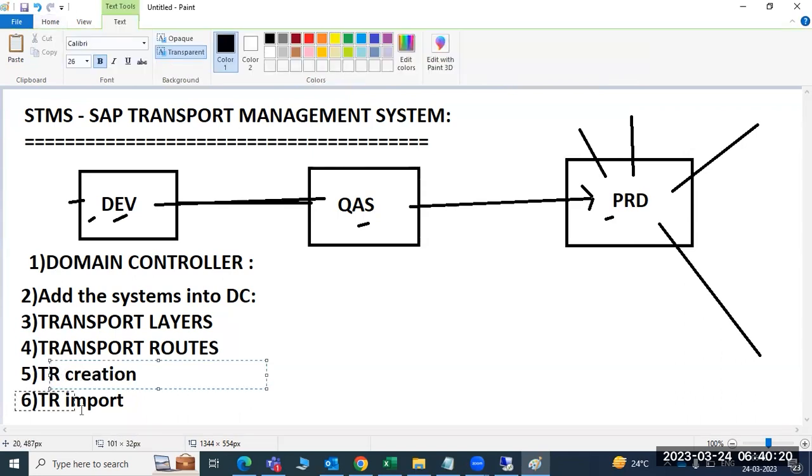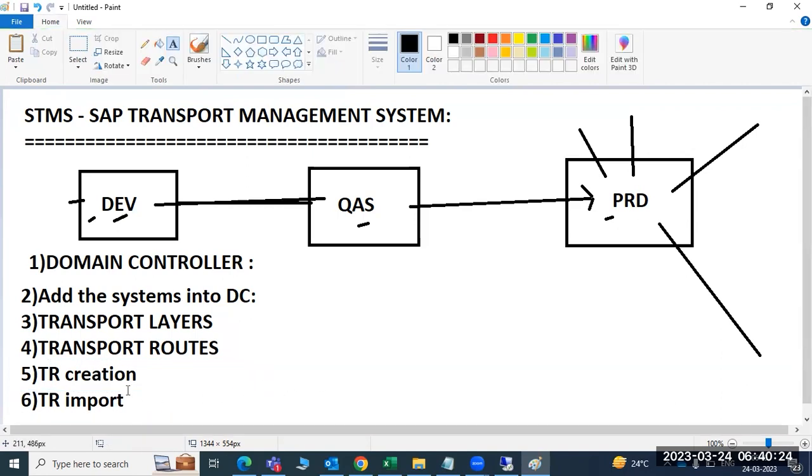This is purely our activity. Daily we have to perform it regularly. Every day we will get bulk transports, so every day we have to perform the bulk transport activity and the TR import activity as well, right? Then the domain controller is a one-time activity. Up to the fourth topic they are one-time activities, the fifth and sixth we have to perform daily, right? So those things we will discuss now.